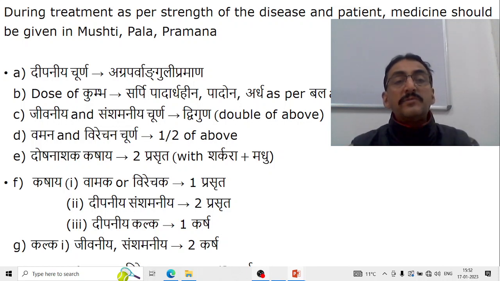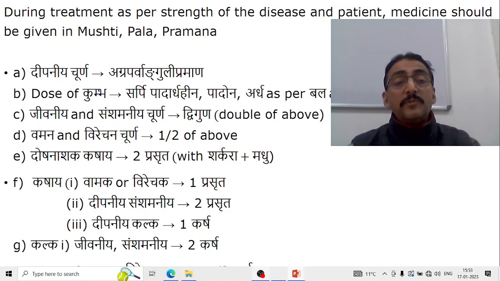The Deepaniya churna should be given as Agra Parvanguli Pramana. Whereas the dose of Kumbhasarpi is Padardha, Padona and Ardha as per the bala and agni of the child. Jivaniya and Samshamaniya churnas are given double to the above dose. Whereas Vamana and Virechana churnas are given half of the above. Above means Deepaniya churna and other sarpi churnas, sarpi, etc.